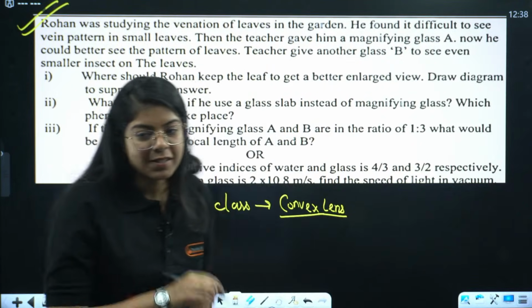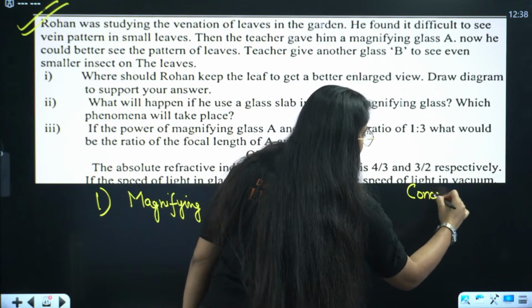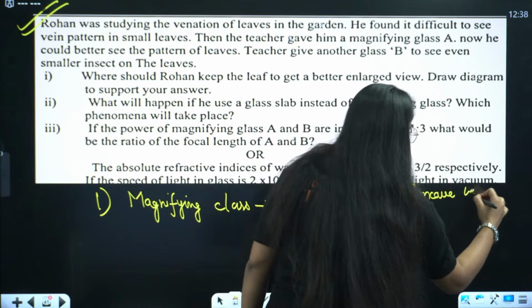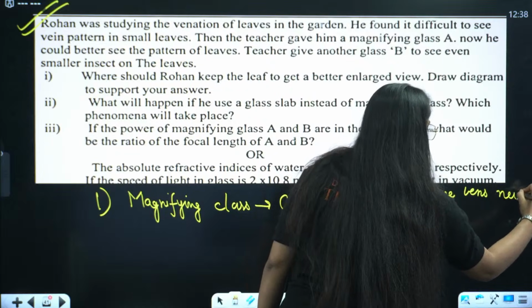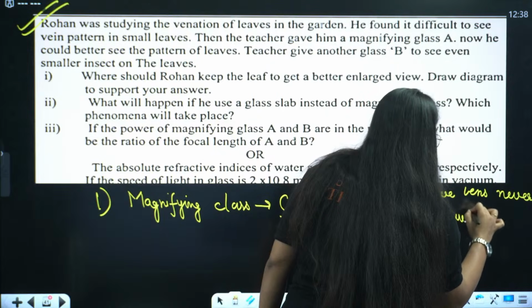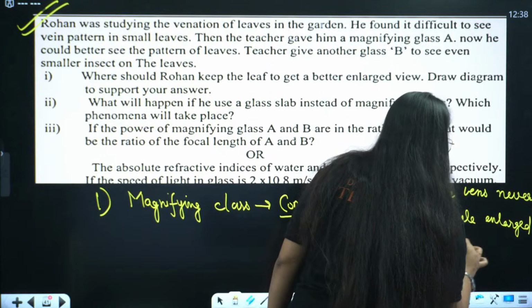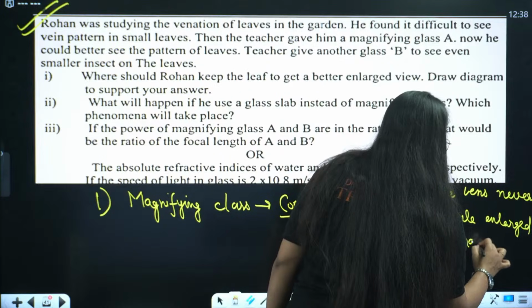Okay, everyone, this is a convex lens because a concave lens never produces a magnified image. Concave lenses never produce an enlarged image. But in a magnifying glass, we need enlarged images, right?